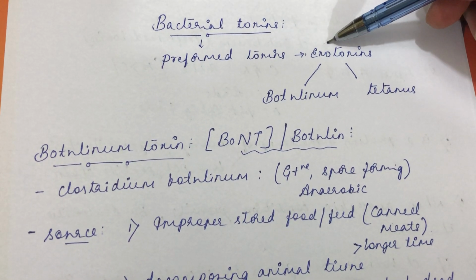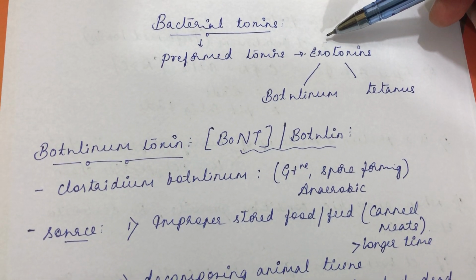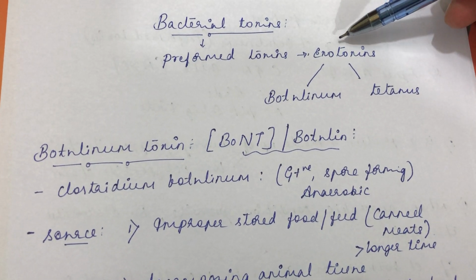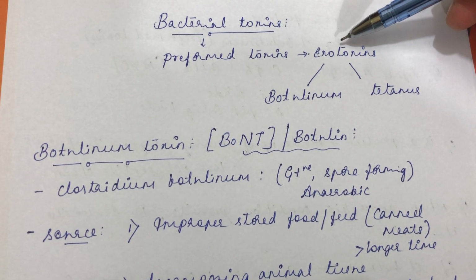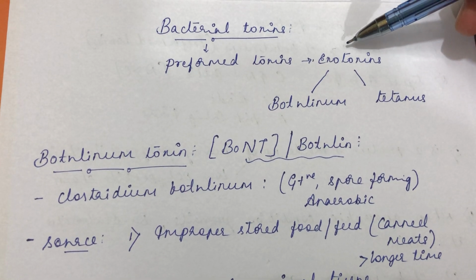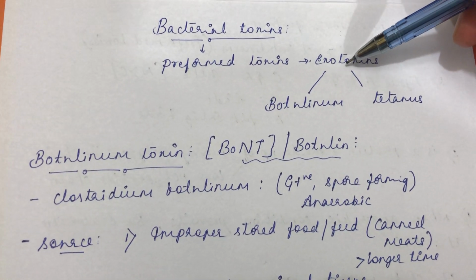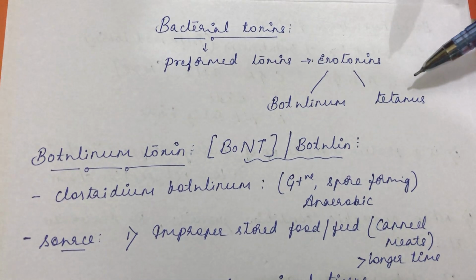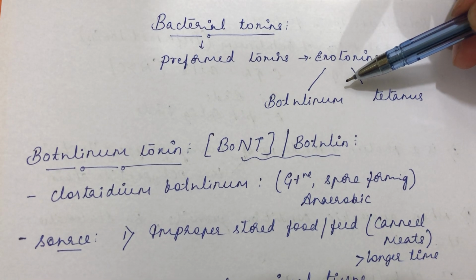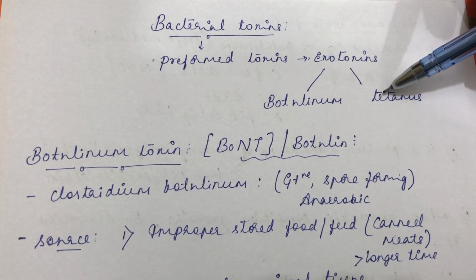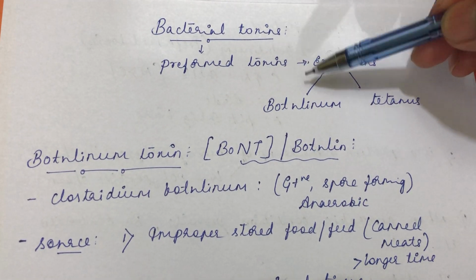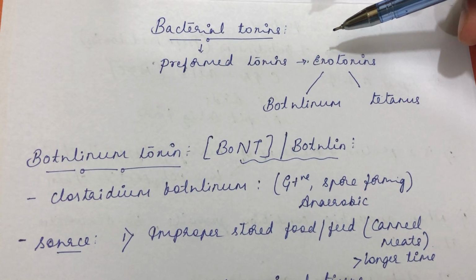So you know exotoxins. The major difference between an exotoxin and an endotoxin is that exotoxins are secreted by the bacteria, whereas endotoxins come out into the environment once there is death of the bacterial cell. The three important bacterial exotoxins are botulinum, tetanus and the diphtheria toxin. The important exotoxins which affect the animals are botulinum and tetanus. These two exotoxins are preformed toxins we discuss under the bacterial toxins.